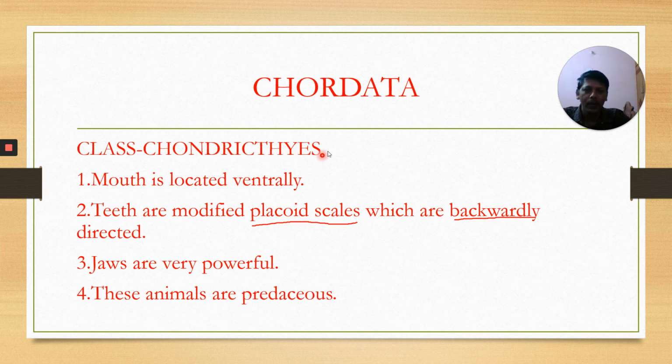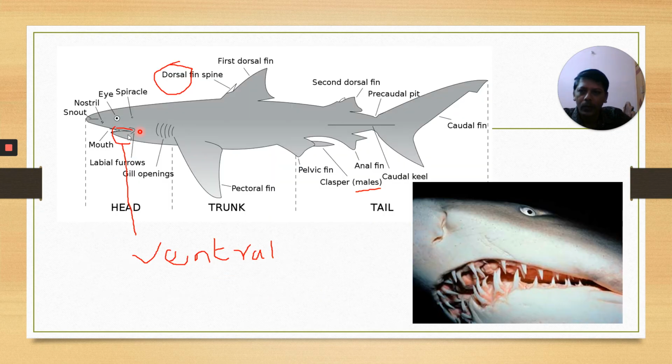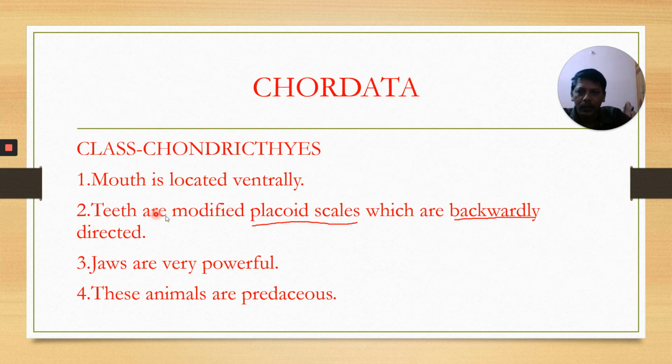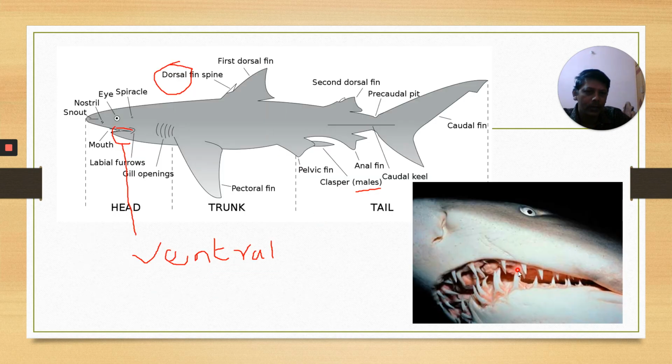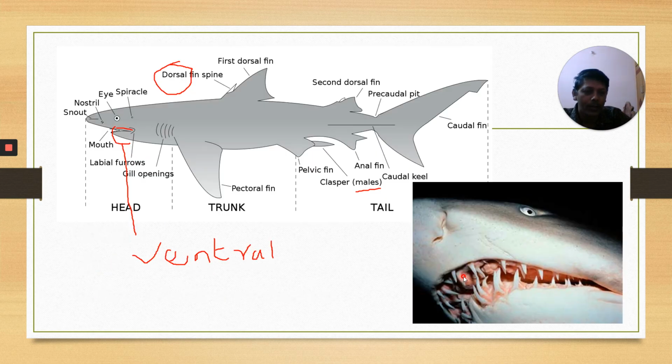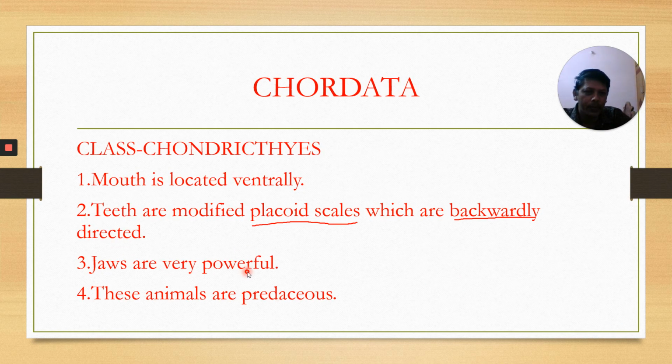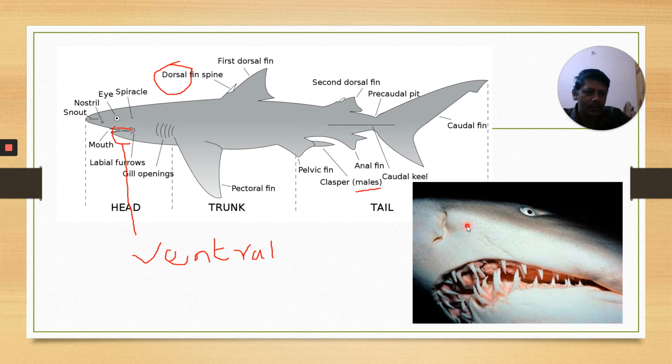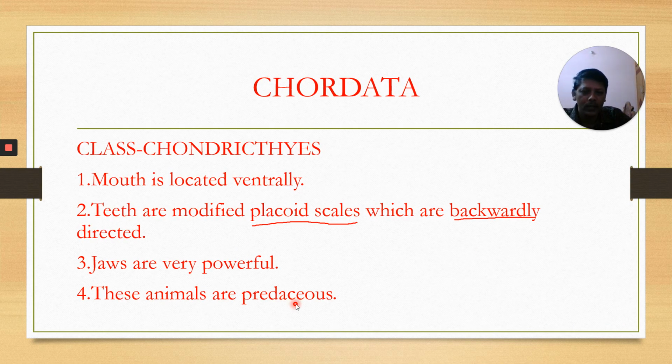These are mostly marine, and commonly called cartilaginous fishes. Where is the mouth? Look at this slide. Not on the dorsal side, not at the terminal part, but here the mouth is ventral. Next point: teeth are modified placoid scales. They are backwardly directed. Jaws are very powerful; you can observe these jaws. And these animals are predaceous. They kill other animals and eat them.